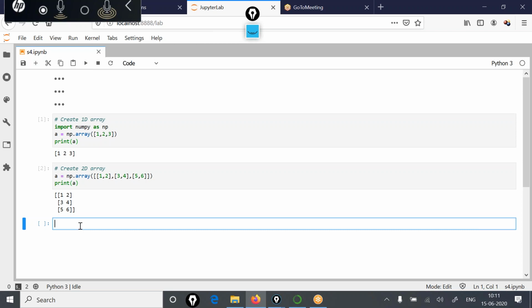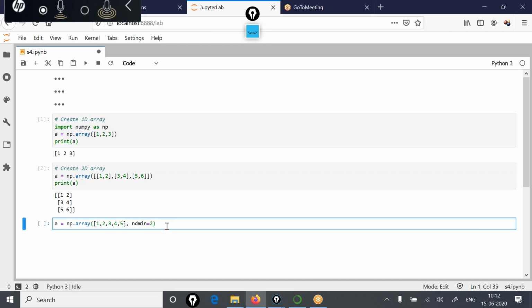Now, when you are creating a one-dimensional array, at that time also you can mention the dimensions like this. If I write A is equal to np.array and then write the elements 1, 2, 3, 4, 5, with the parameter ndmin equal to 2, please note down this parameter, ndmin is equal to 2.